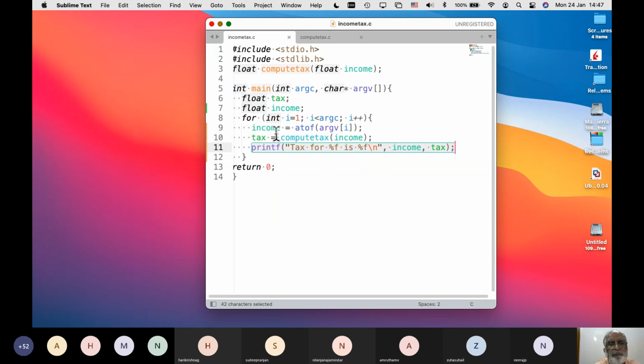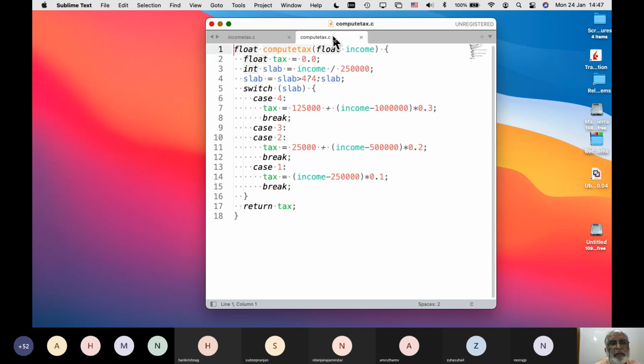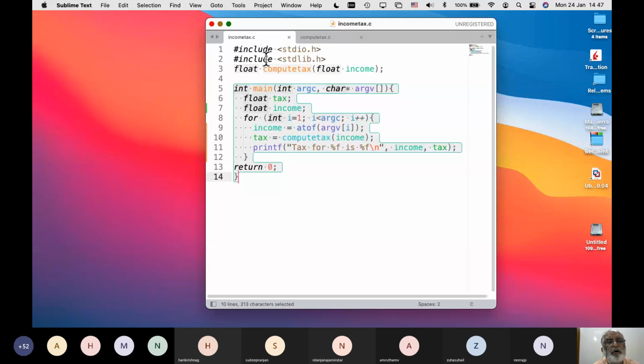And if you look, I defined main in one file called income tax.c, and my function I defined in a different file called compute tax.c. Your function need not be in the same file.